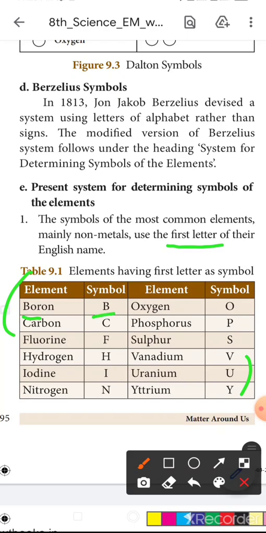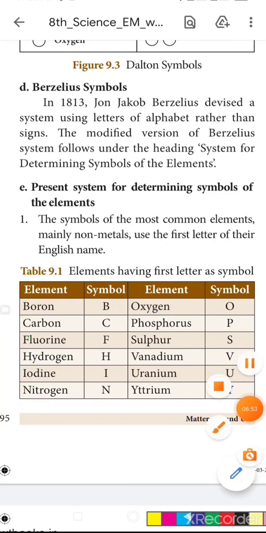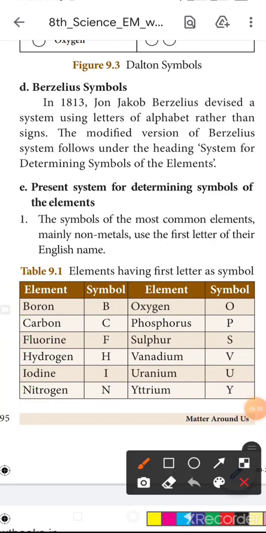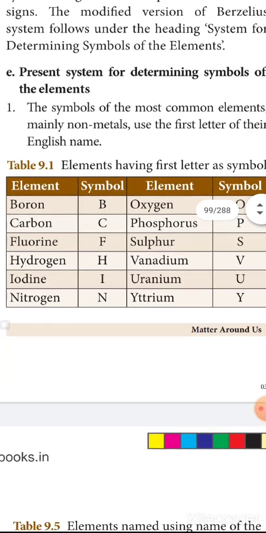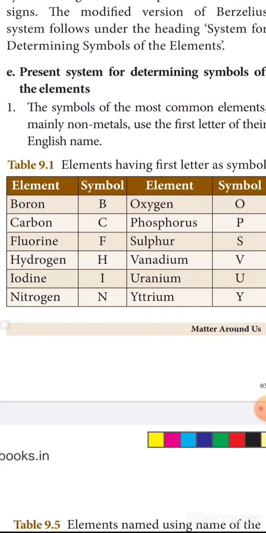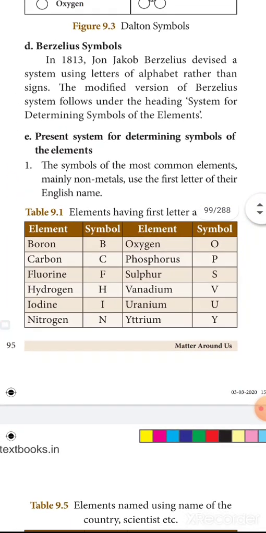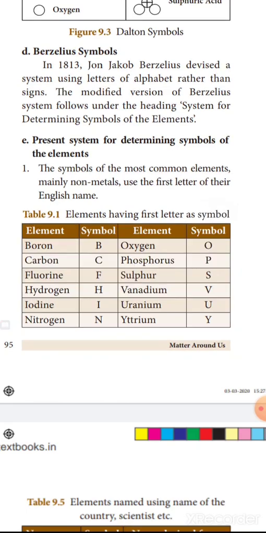Boron, so B. Carbon, C. Fluorine, F. Hydrogen, H. Iodine, I. Nitrogen, N. Next, oxygen, O. Phosphorus, P. Sulfur, S. Vanadium, V. Uranium, U. Yttrium, Y. These are the first letters of the English names.